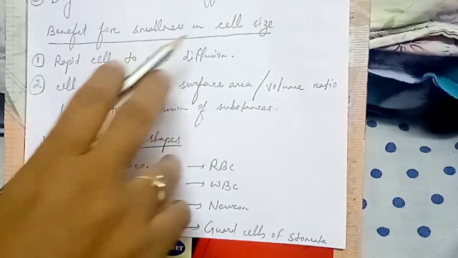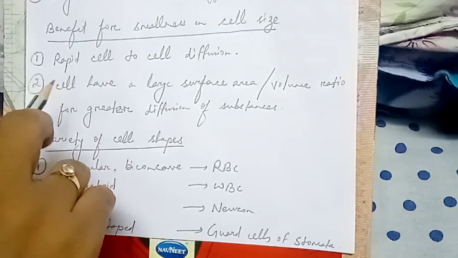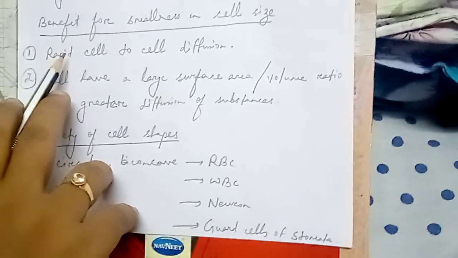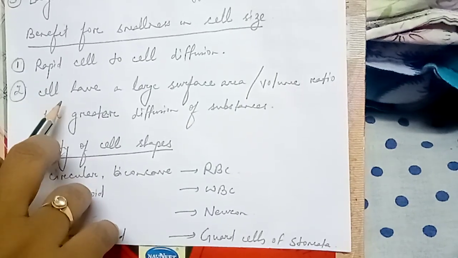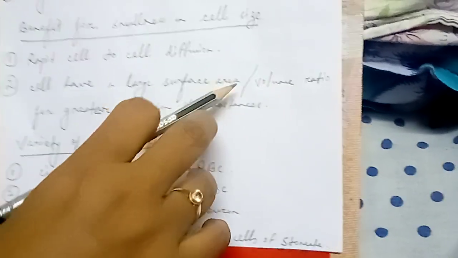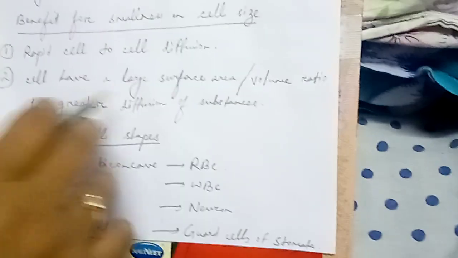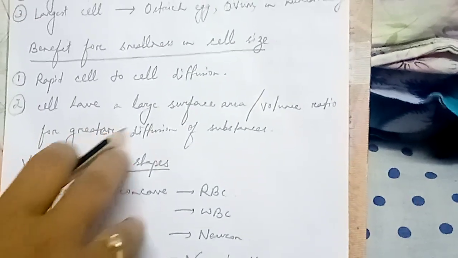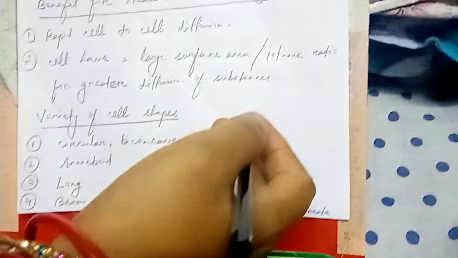Now coming to what is the benefit of the smallness of the cell? Children, there are two benefits. Number one, if the cell is smaller in size, then cell to cell diffusion, transfer of material, will be easier and faster. And number two, the cell has a large surface area to volume ratio. How will that be beneficial? It will help in greater diffusion of substances in and out of the cell.